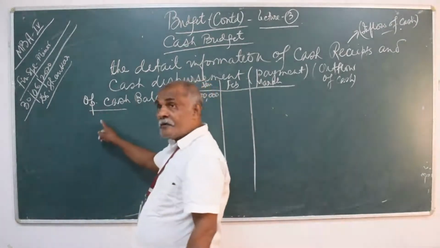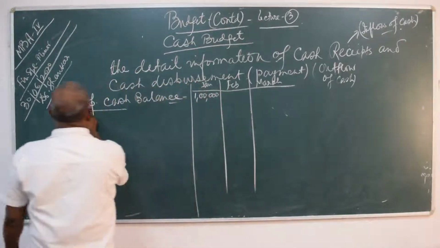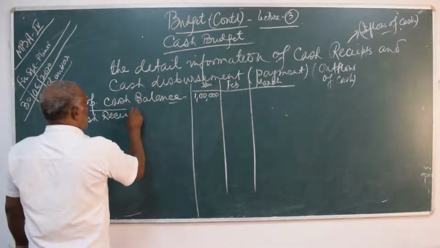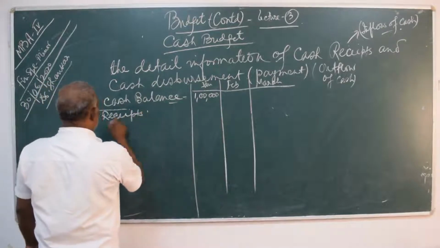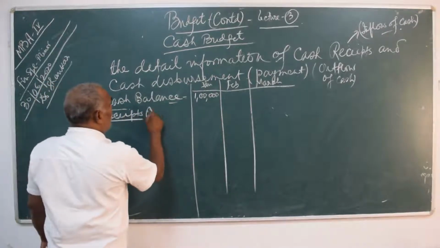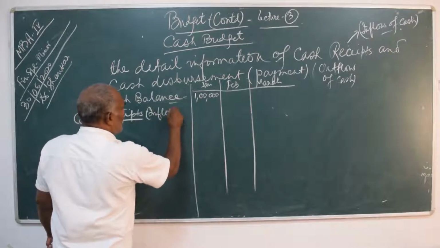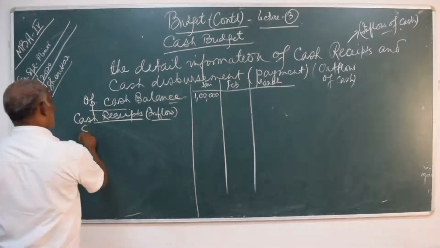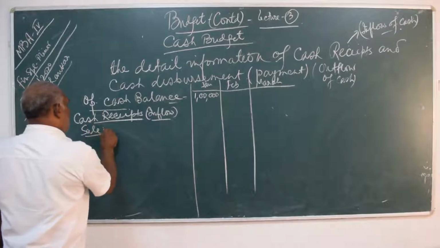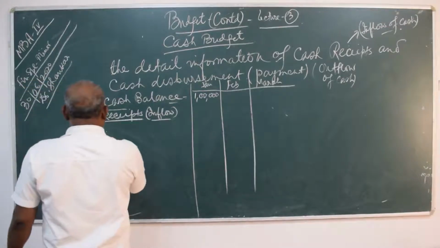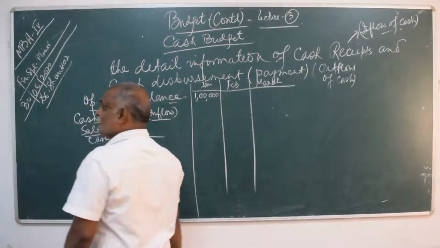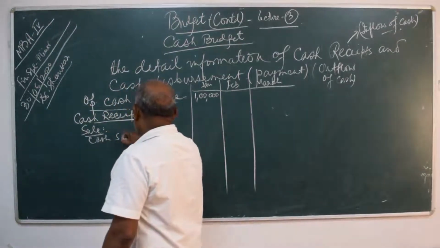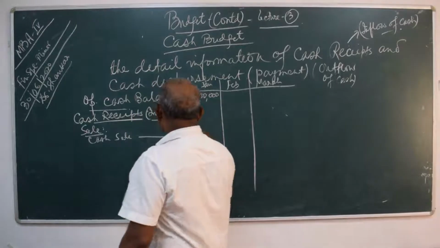So now, after opening cash balance, you should write the cash receipts. Cash receipts means inflow. From where does the cash come in? From sale. Now sale is again on cash basis, cash sale.